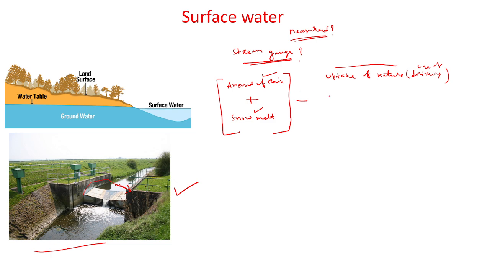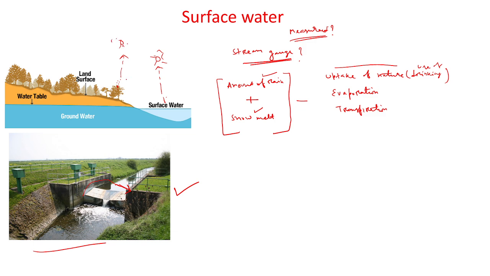The second one is the evaporation. That means in the sun the water evaporates. So this is the evaporation concentration. And the third one is the transpiration. So what is the transpiration? The transpiration means the water also evaporates from the plant.